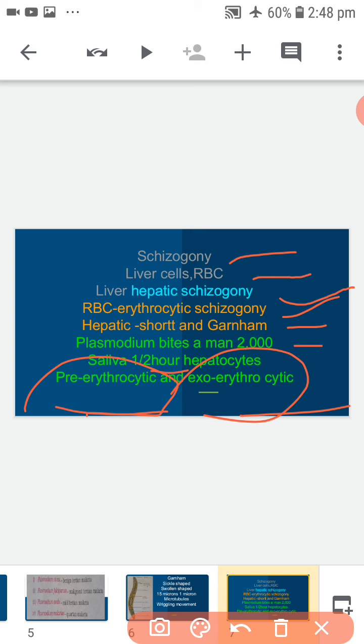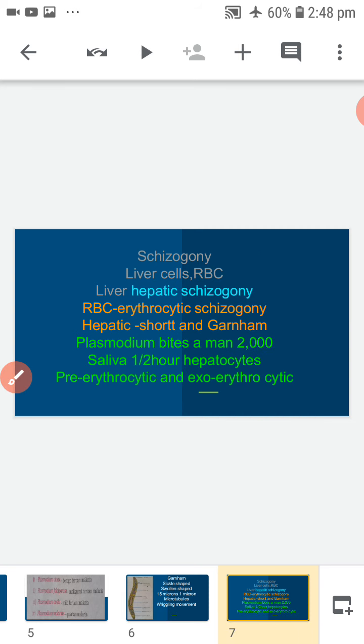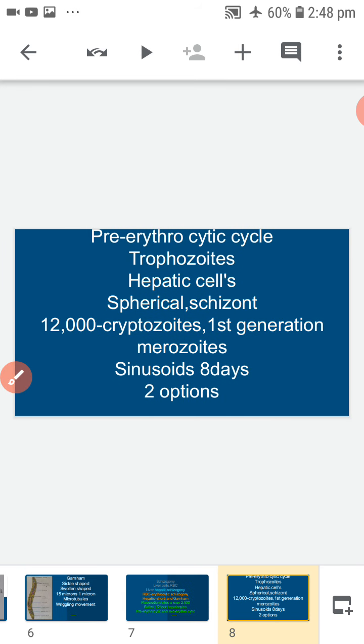Once again, hepatic schizogony. Hepatic schizogony was discovered by Short and Garnham. Whenever a mosquito infected by Plasmodium bites a man, nearly 2000 sporozoites are released into the blood of man through its saliva. Within half an hour, they reach the hepatocytes where they undergo pre-erythrocytic and exo-erythrocytic cycles. First one, pre-erythrocytic cycle.